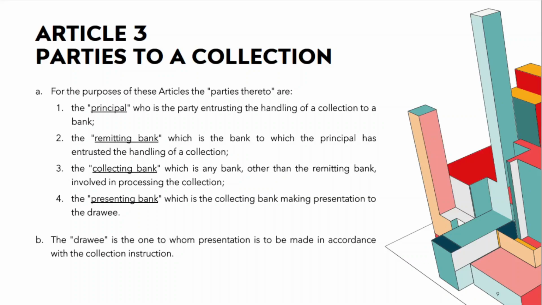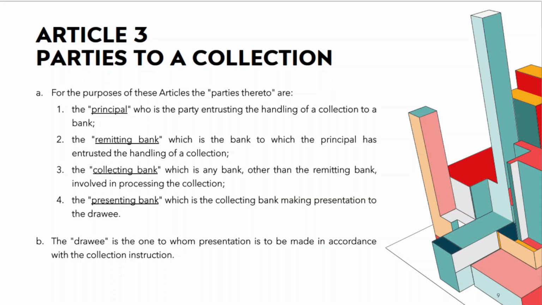Article 3, talking about parties to a collection. Subsection A introduces us to four direct parties. The first party is principal. Now, principal is the person who is the starting point of this collection.